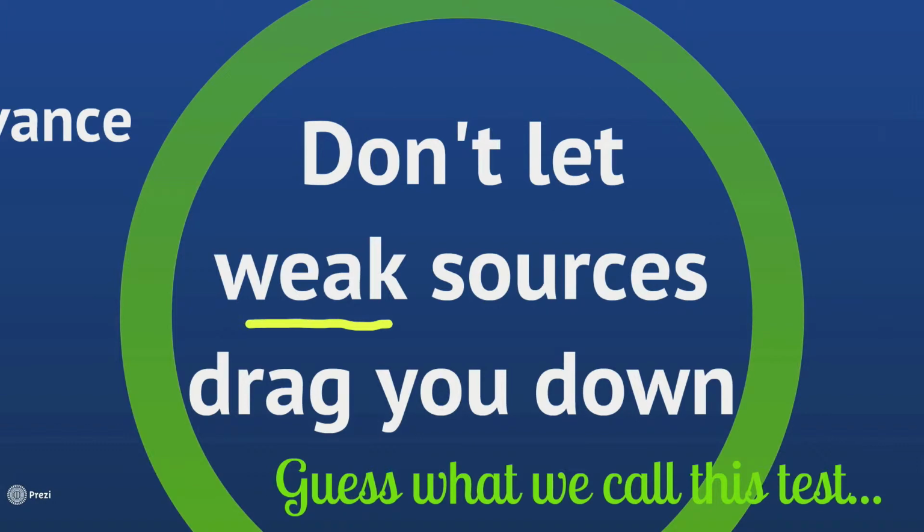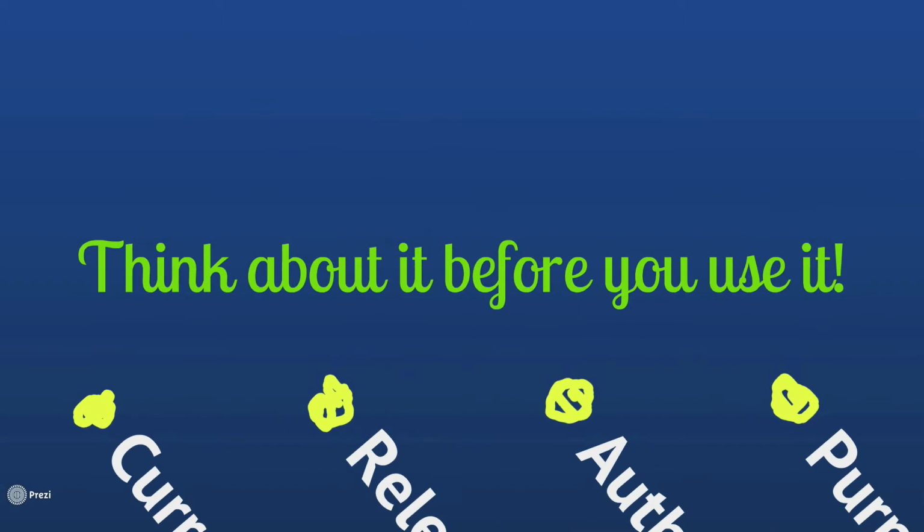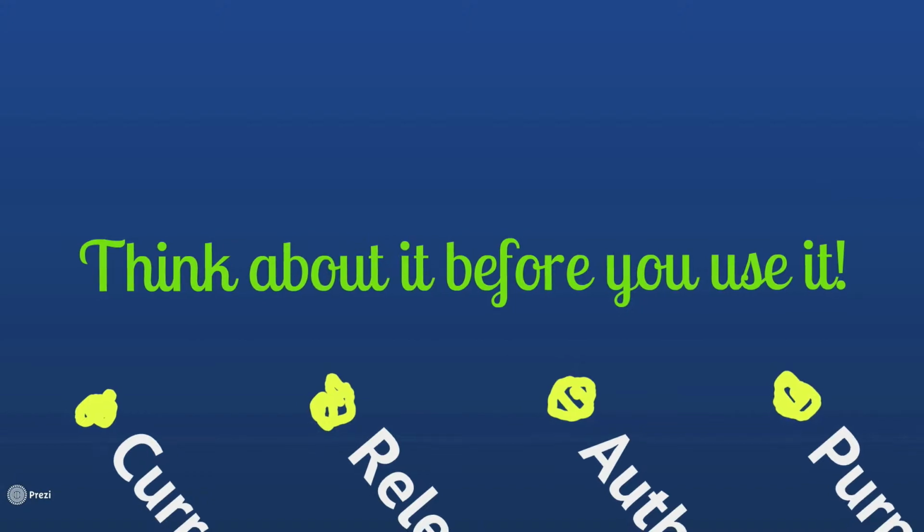So you can see I've created a little test for you here that describes 4 categories in which you should really evaluate what you're looking at online before you commit to using it. If you look at the first letter of each of those categories, you can imagine what we might call this test. The first category is currency.